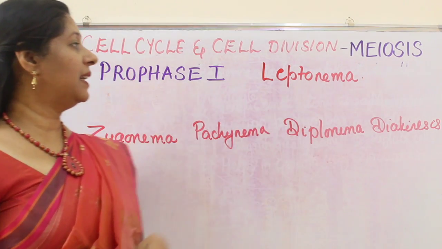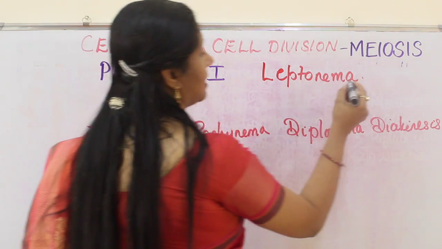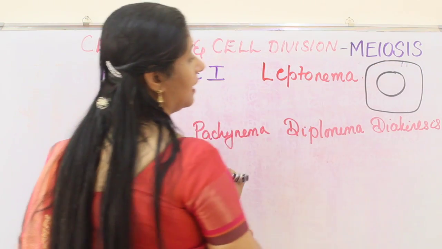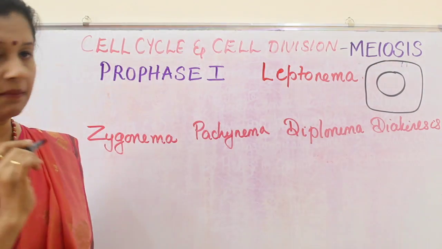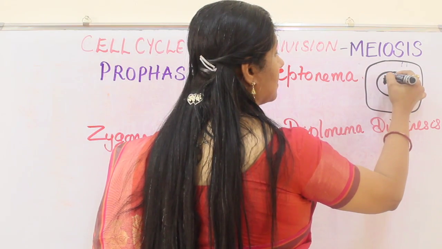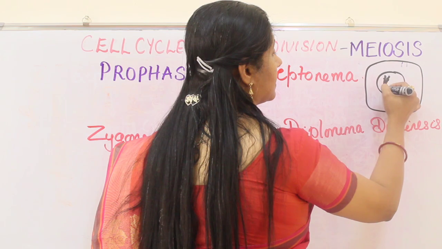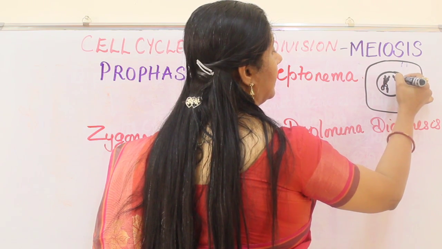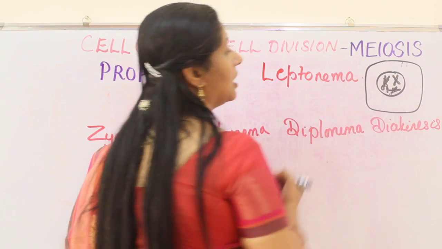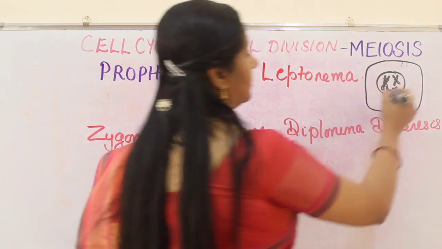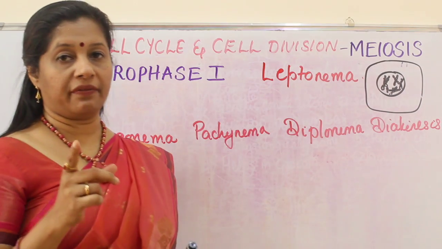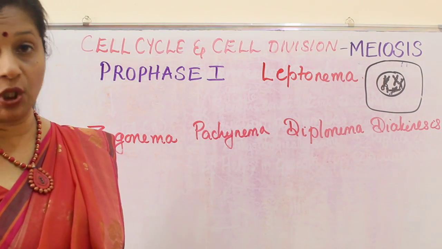So here, the leptonema stage. What happens? The cell is there, and inside the nucleus, chromatin fibers are there. They start to form the chromosomes with the 2 chromatids, and they are scattered throughout the cytoplasm. There is no order of their arrangement. So like this, they are scattered. I will redraw this with 2 different colors so that you will be able to understand.